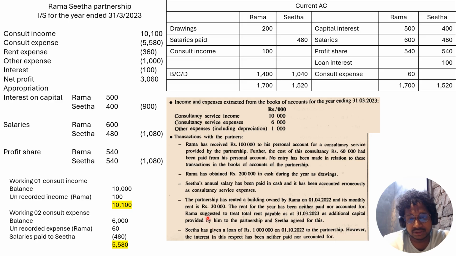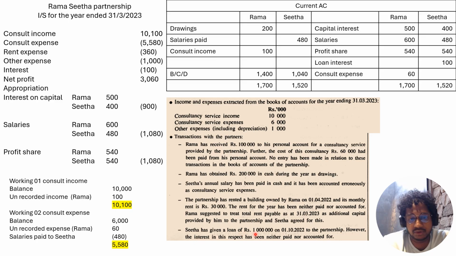So this 30,000 into 12, 360,000, we should consider as rent expense. And this rent expense, the partners agreed to treat as capital introduction, capital investment. So that amount you can't record in the current account in the normal way. You have to record that 360 in the capital account, right?